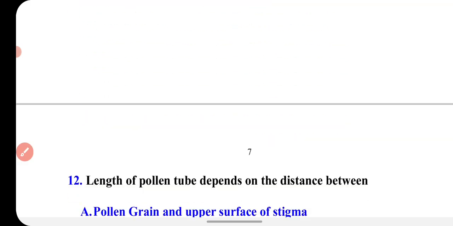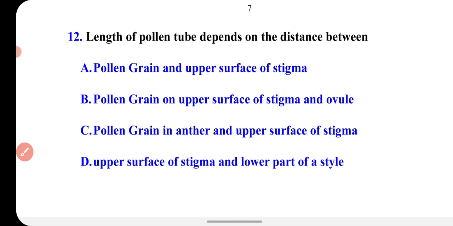Now the next question is, length of pollen tube depends on the distance between. You know that when the pollen reaches onto the stigma, the pollen tube is germinated so that the male gamete reaches towards the female gamete. So you have to tell what will be the length of the pollen tube.